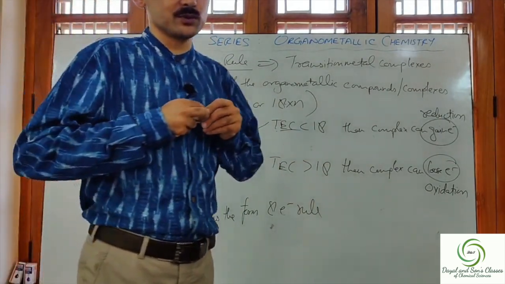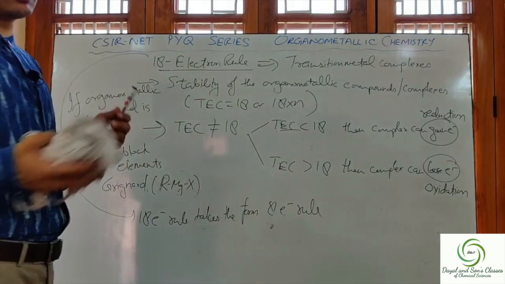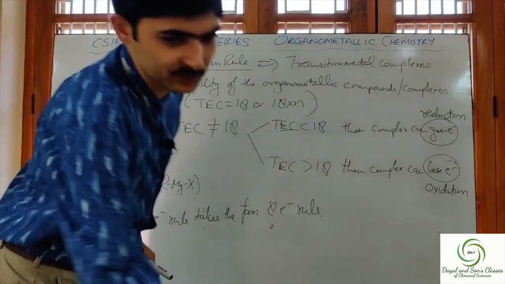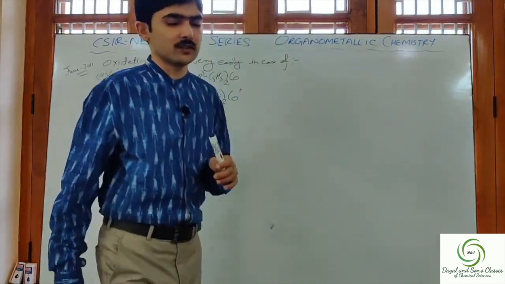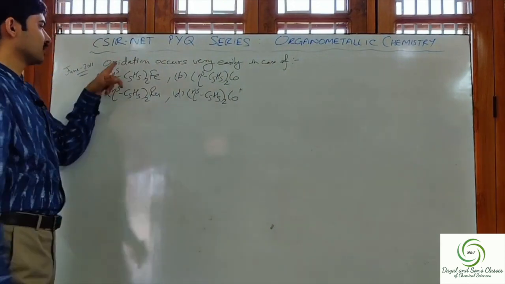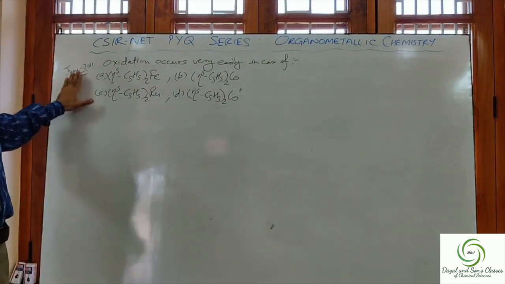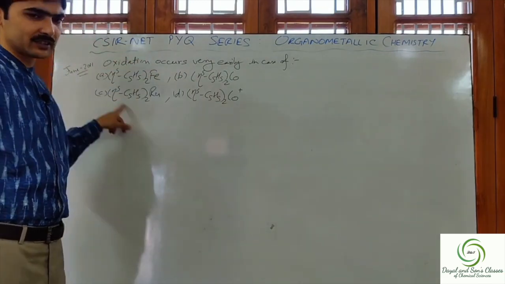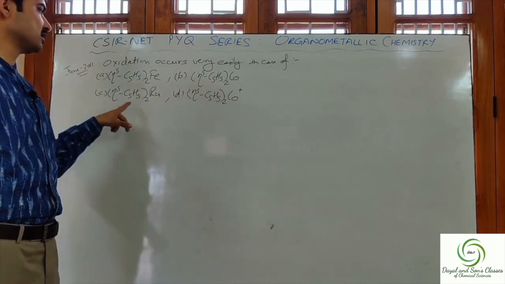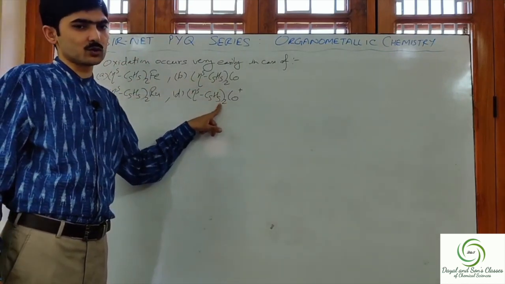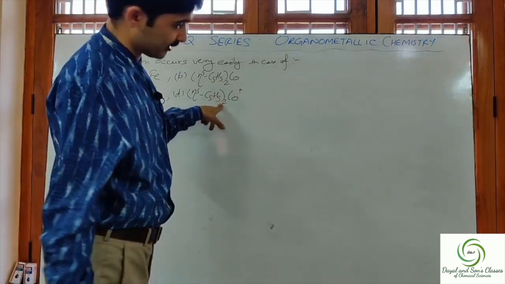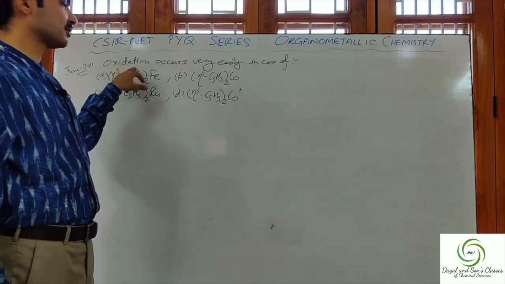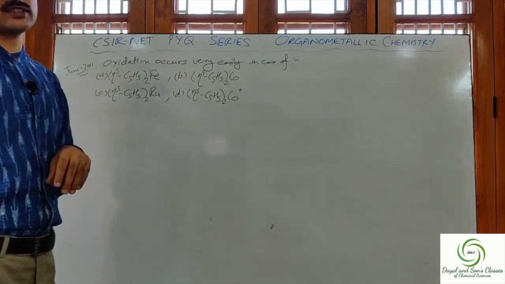Now let's move to questions that were asked in previous years from this particular concept. Let me pause the video and write down the question first, then we'll do it. The first question in this video is from June 2011. Four complexes are given: ferrocene, cobaltocene, ruthenocene and cobaltocene cation. It was asked which of these compounds will get oxidized easily.